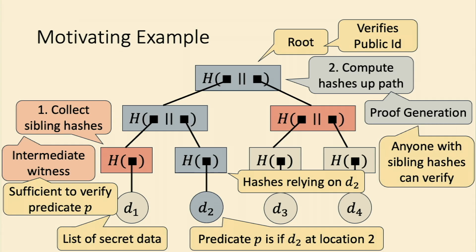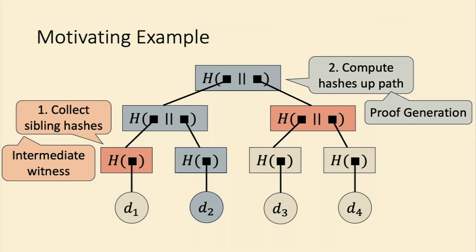this predicate P. OK, and the way zkSNARKs then come in is we can use a zkSNARK to hide certain inputs. So for example, maybe we want to hide the location of this data from the verifier. We can use a zkSNARK to do that. There are two things I really want to point out about this example.